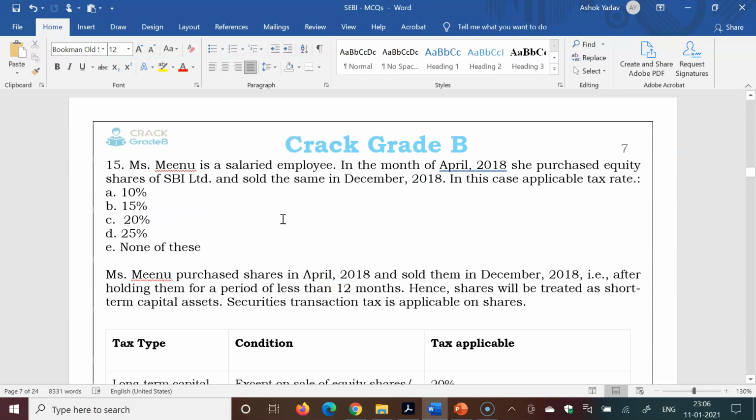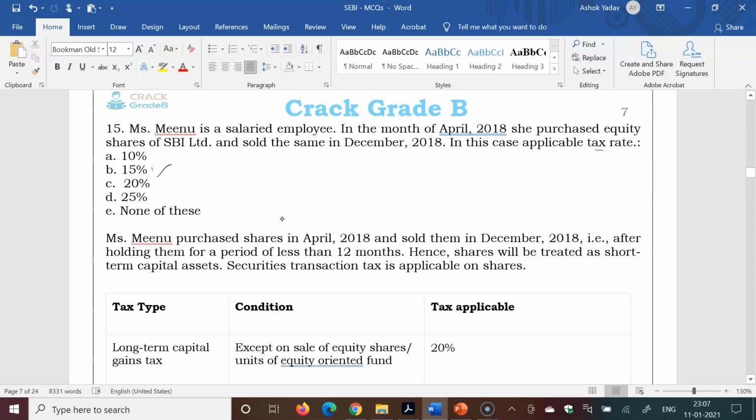So next is: Miss Minu is a salaried employee. In the month of April 2018, she purchased equity shares of SBI Limited and sold the same in December 2018. In this case, what is the applicable tax rate? So it is about short-term capital gain and long-term capital gain. It is also a very important topic. So 10%, 15%, 20%, 50%: which is the right answer?